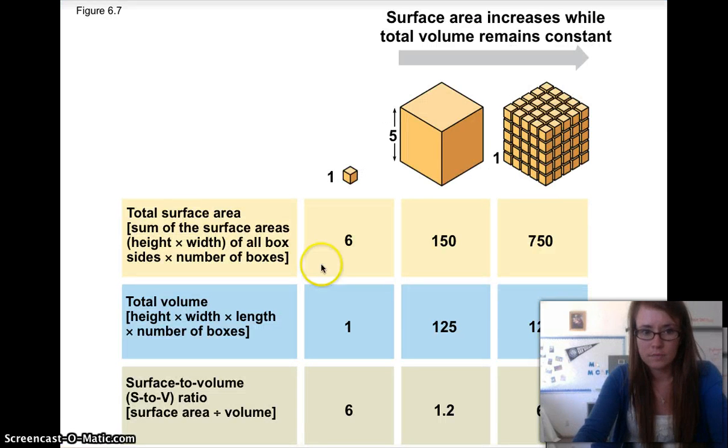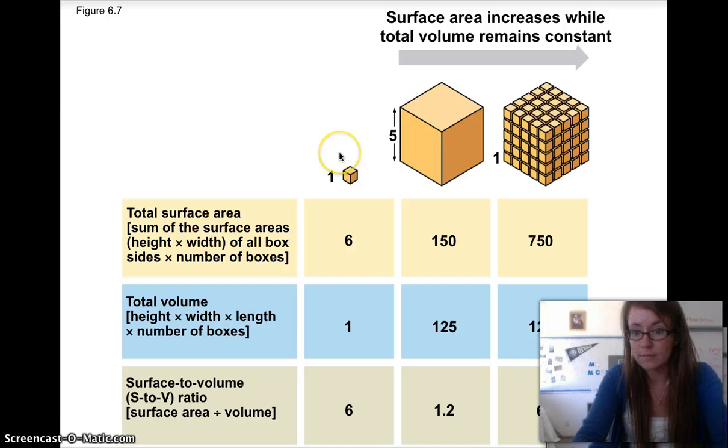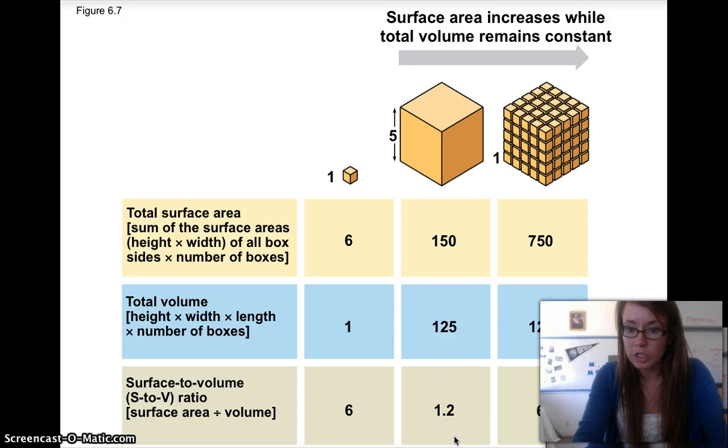For example, here, this cell is 1 square by 1 square by 1 square. So the surface area is 6, but the volume is only 1. So the surface area to volume ratio of this tiny little guy is 6. Here, the total surface area is 150, the total volume is 125. So now the surface area to volume ratio is only 1.2, which is far, far smaller than this.